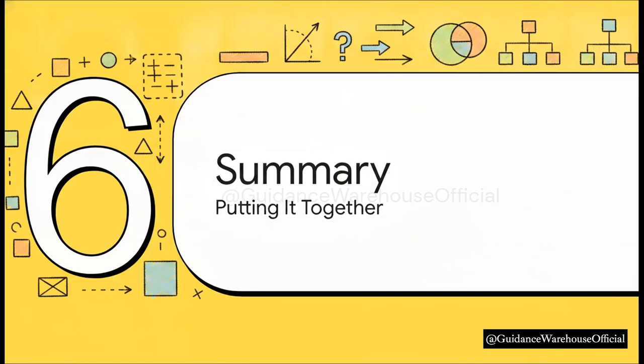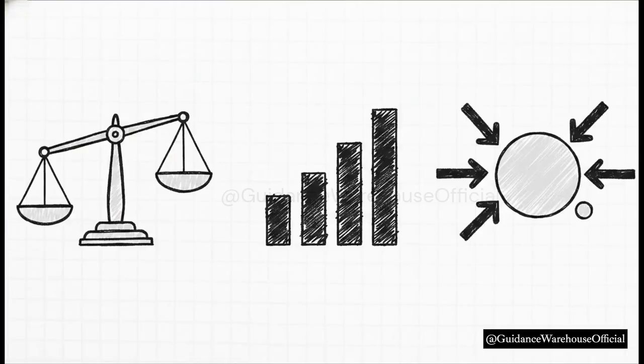Section 6. Putting it all together. We've covered a tremendous amount of mathematical ground today, from basic definitions to conditional logic, so let's lock this material in with a rapid summary of our 3 main takeaways. First, remember that theoretical probabilities always live strictly between 0 and 1.